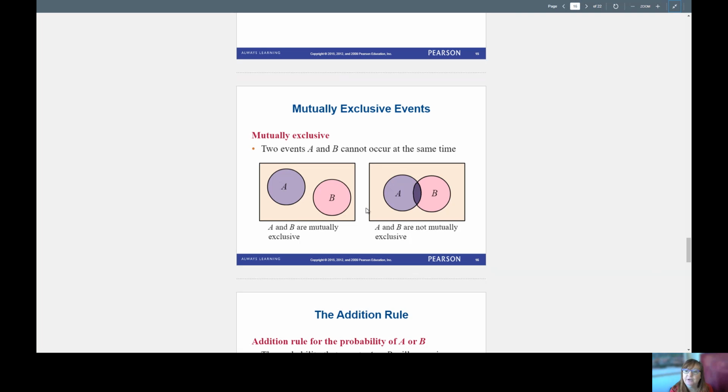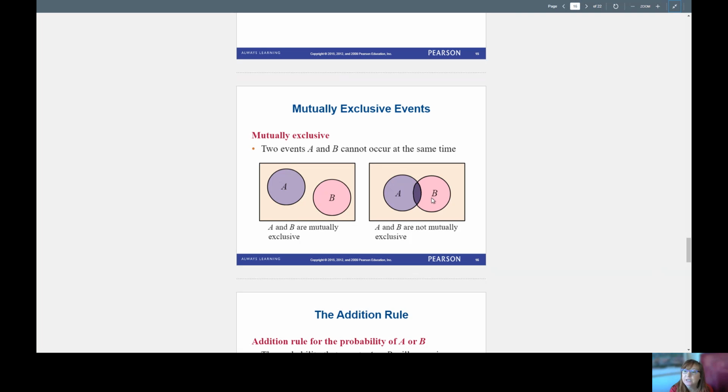Two events are mutually exclusive if they cannot occur at the same time. Here's our event diagram of our sample space. Here's event A and here's event B, and they are mutually exclusive. An example of two mutually exclusive events would be eye color. I either have brown eyes or I have blue eyes. I don't have brown eyes and blue eyes at the same time, at least not in general. Or, I either live in Cary or I live in Raleigh. I can't live in both Cary and Raleigh at the same time, right?